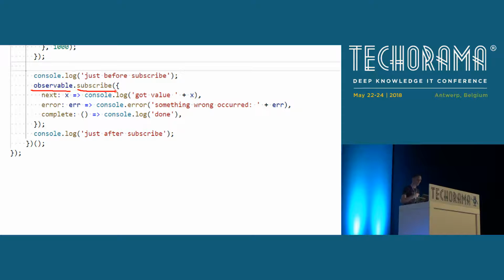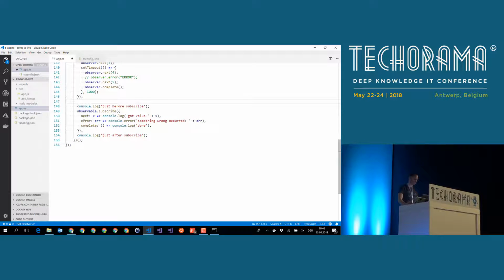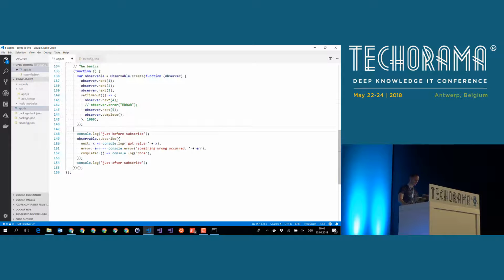And in our case, the subscribe method will lead to multiple calls to the next method, because whenever up there the next method is called, this callback will be called. And if the complete method is called, the complete callback will be called. And of course the error, I think you get the point.